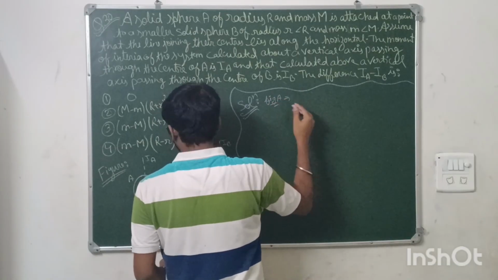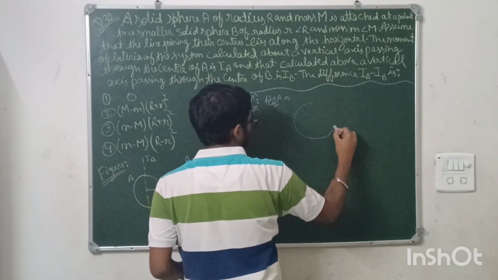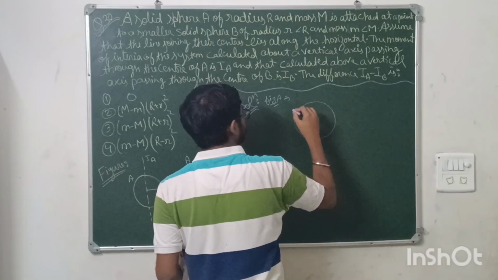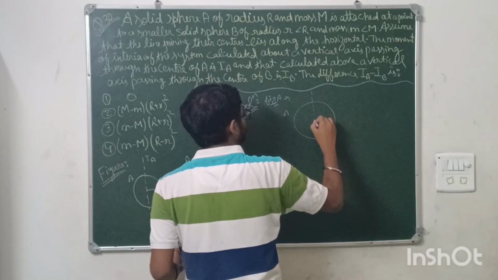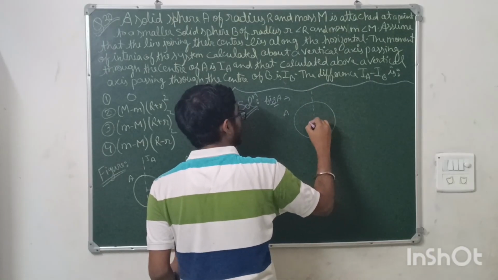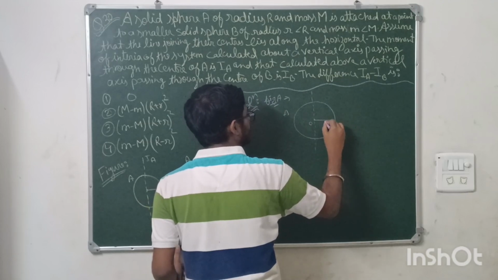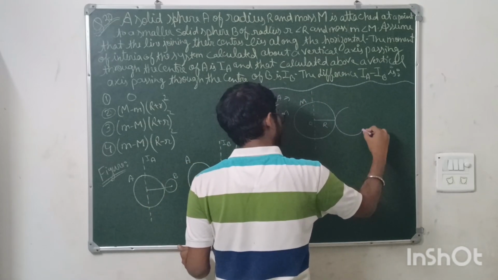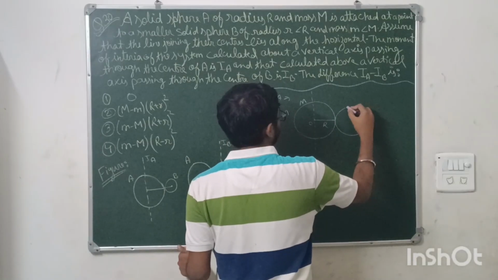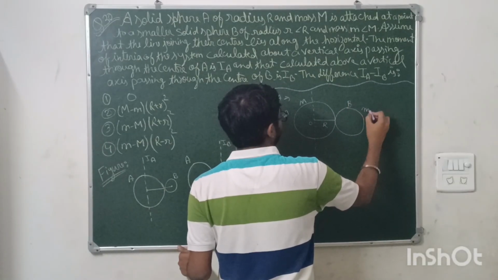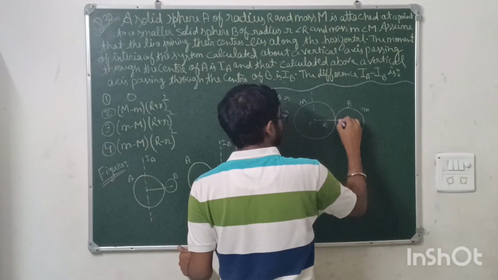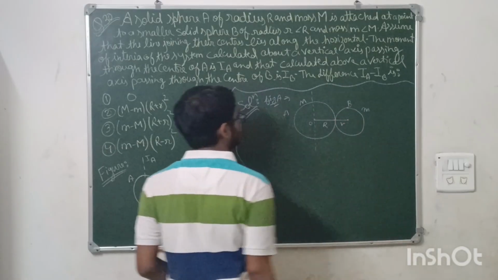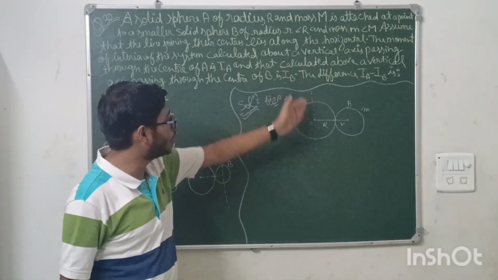For A1, see, this is the solid sphere A, and this line is passing through the center of this, and the radius is capital R, and the mass is small m. And the line joining here, you can see this is a small sphere B of mass small m. Okay, and the radius is small r. Now you have to tell the moment of inertia about this point, IA.